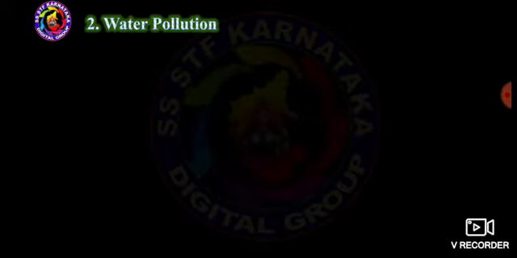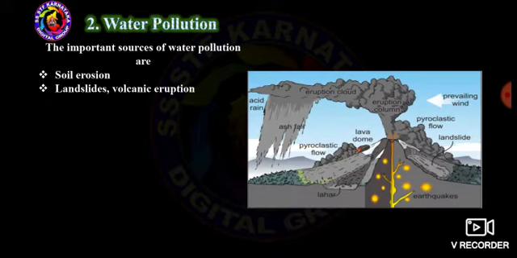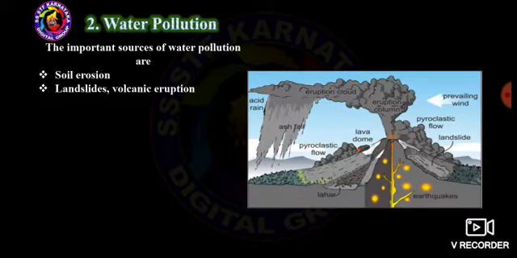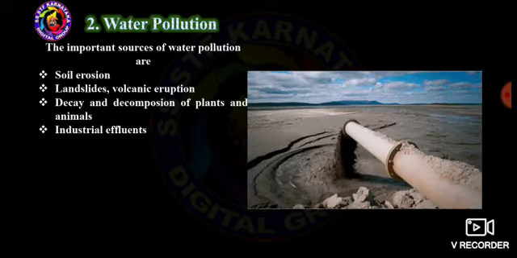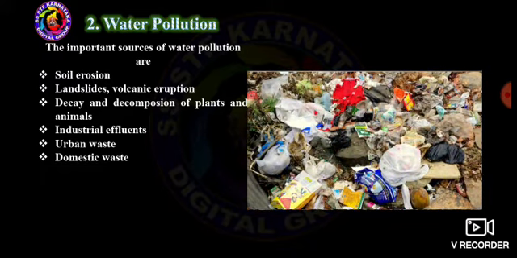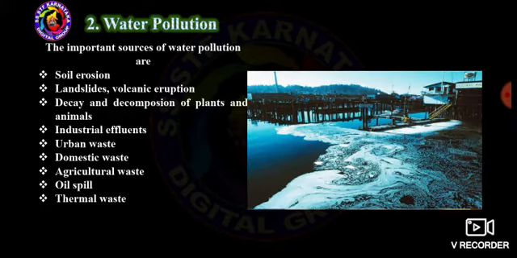After this, the important sources of water pollution are soil erosion, landslides, volcanic eruptions, which you already learned about, decay and decomposition of plants and animals, industrial influence, urban waste, domestic waste, agricultural waste, oil spill, thermal waste, and offshore drilling.